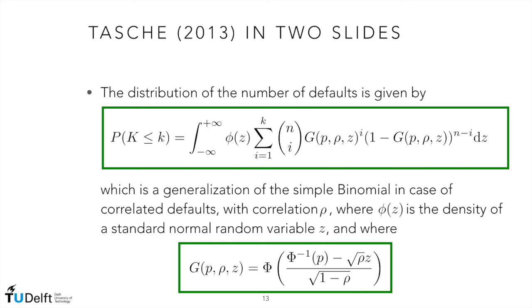You can see that this is not a simple object, and obviously it becomes even more cumbersome when we assume that the quantity P, our probability of default, follows a given prior distribution. Nevertheless, what is important to notice here is that the correlation between the different defaults follows a one-factor Gaussian copula model with correlation parameter rho.